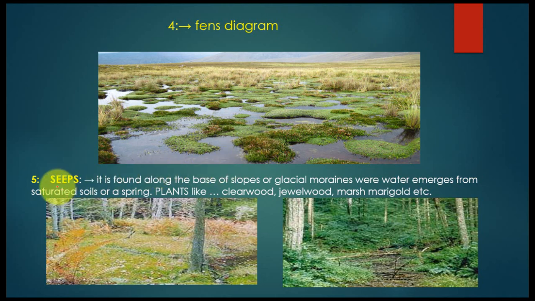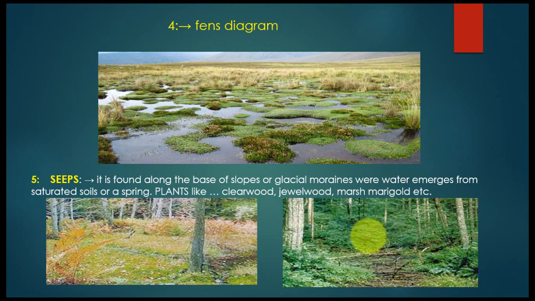What is strips? It is found along the base of a slope or glacial moraines where water emerges from saturated soil or a spring. Plants like clearbrook, jewelweed, marsh marigold, etc. So you can see this type of vegetation where the glacial moraines are, and how this vegetation, trees like at upper altitude, were formed.